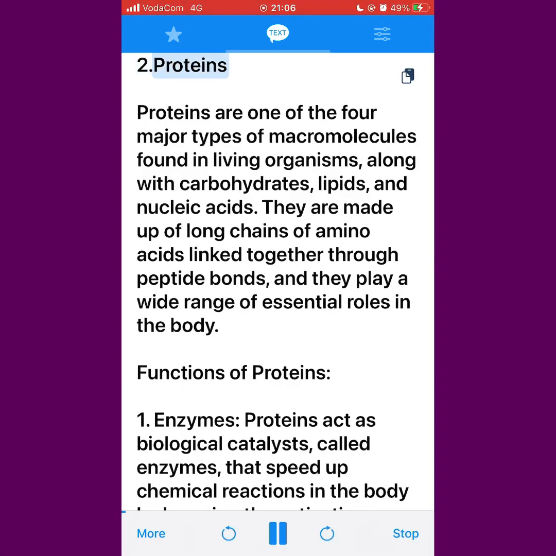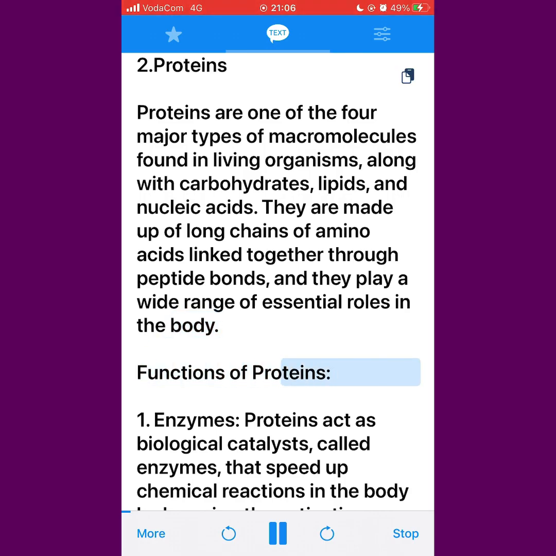2. Proteins. Proteins are one of the 4 major types of macromolecules found in living organisms, along with carbohydrates, lipids, and nucleic acids. They are made up of long chains of amino acids linked together through peptide bonds, and they play a wide range of essential roles in the body.